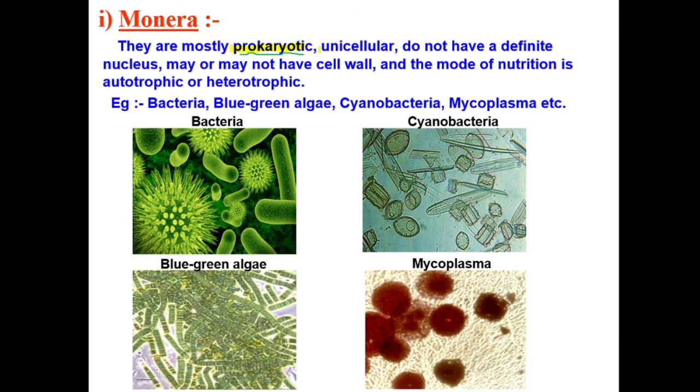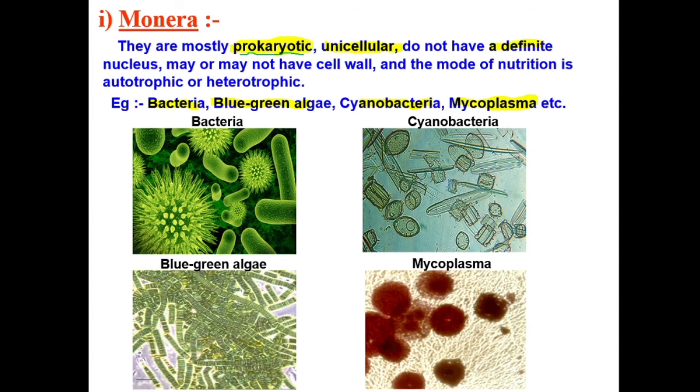You need to be unicellular. If you are a prokaryote and unicellular, you will be in kingdom Monera. Take a copy and note the key characteristics of each kingdom. So for kingdom Monera, key characteristics are prokaryote and unicellular, and also their examples: bacteria, blue-green algae, cyanobacteria, mycoplasma.